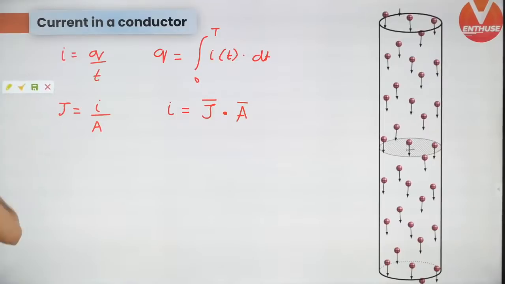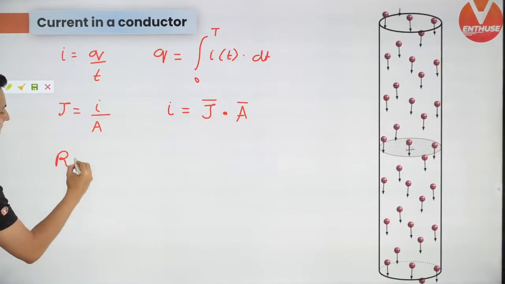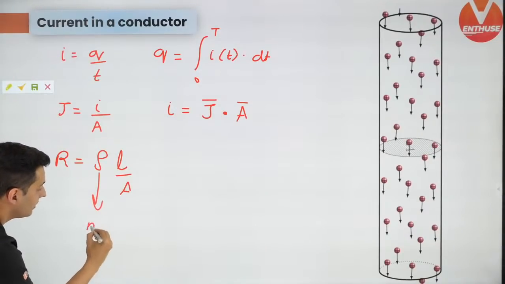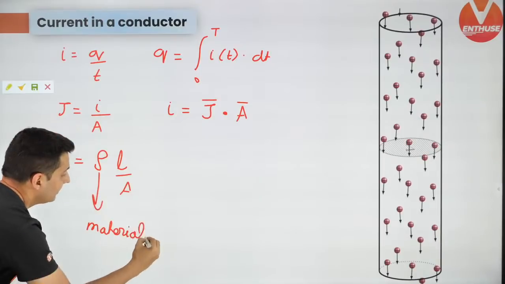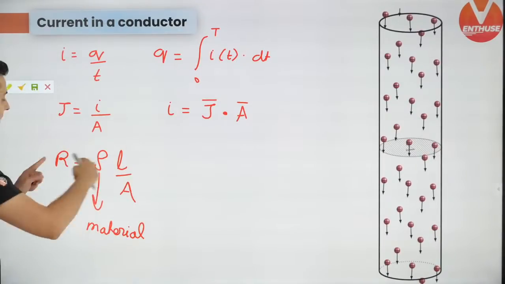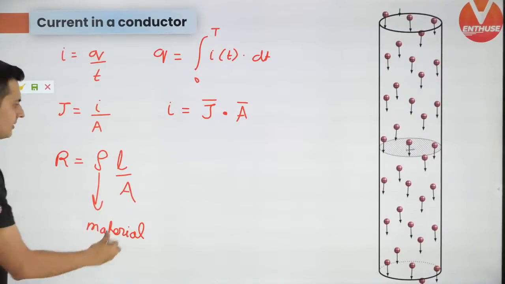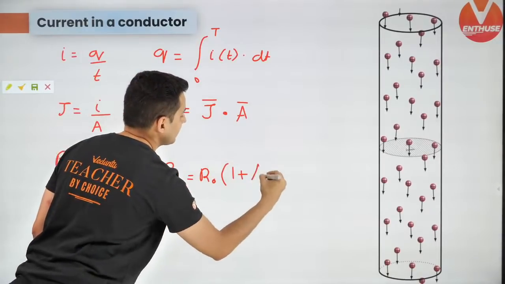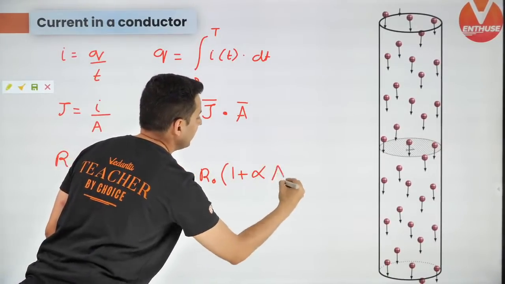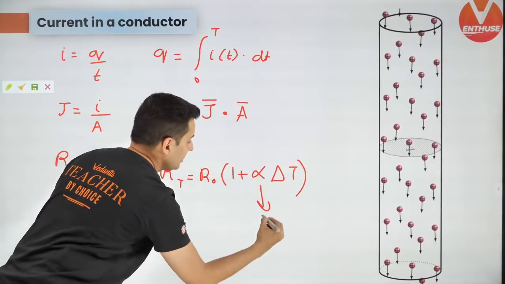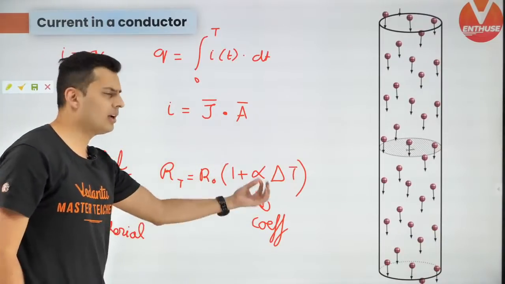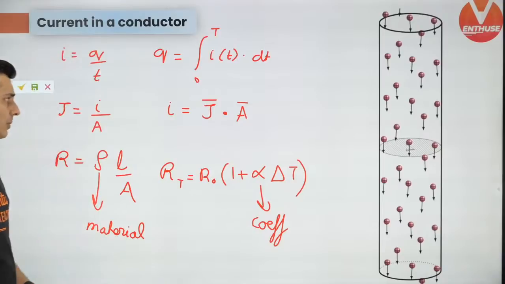Next up, resistance. Resistance is rho L by A. This is resistivity, which depends on the material. This is the length, this is the area of cross section. More the length, more resistance; more the area, less the resistance. And the resistance also depends on temperature. So it is R naught into 1 plus alpha delta T. Alpha is the temperature coefficient of resistance. It will be given to you in the question, or you will be asked to find it out based on other pieces of information. These are some basic formulas which you must know.